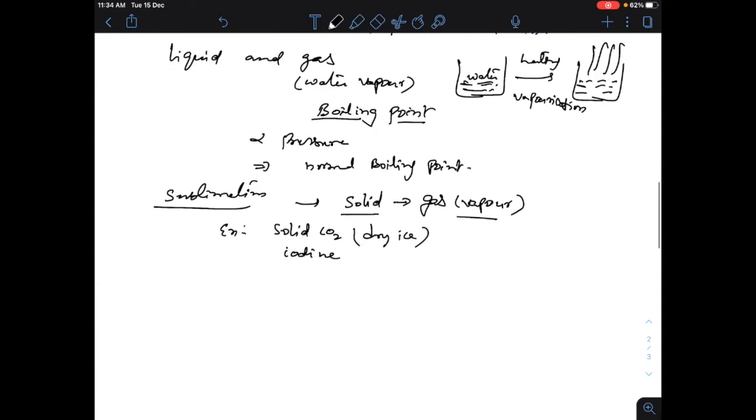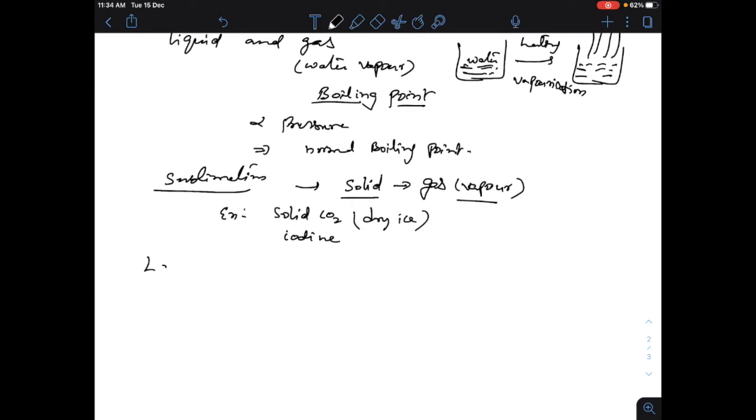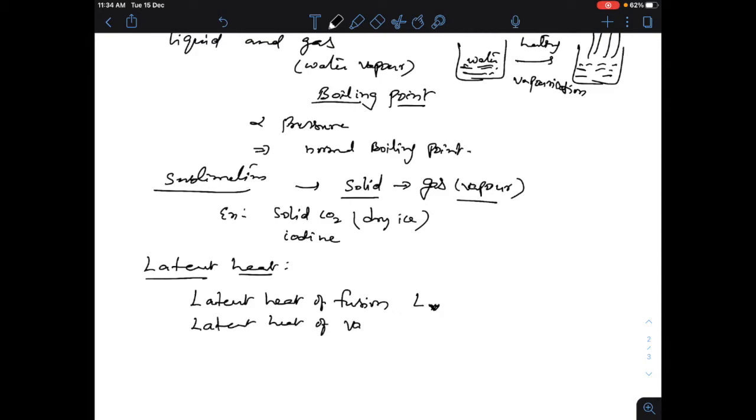So let us now define latent heat. There are two different latent heats. One is latent heat of fusion, which we will denote as LF, and the other is latent heat of vaporization, LV.